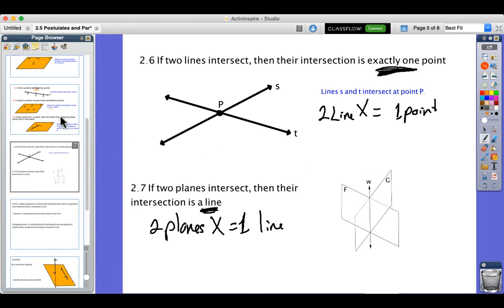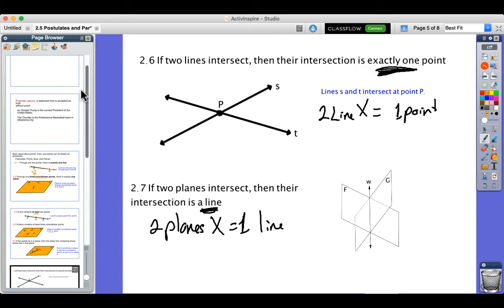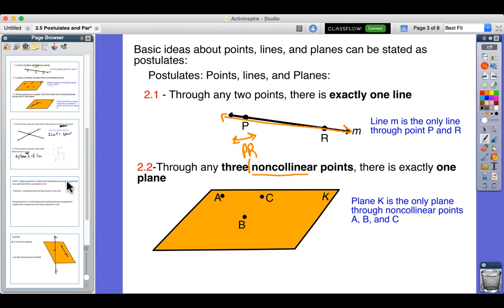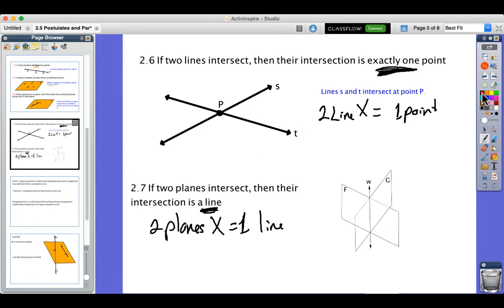But earlier we talked about how the very first one here, 3 points have to be non-collinear. The reason being is if they're collinear, so let's say, for example, there's 3 points on this line W right here.